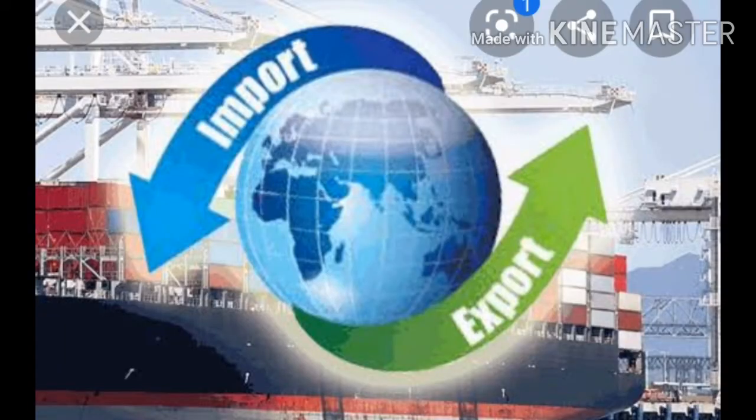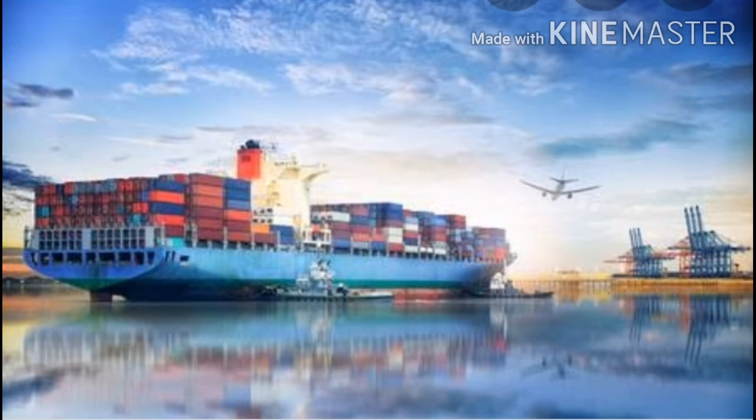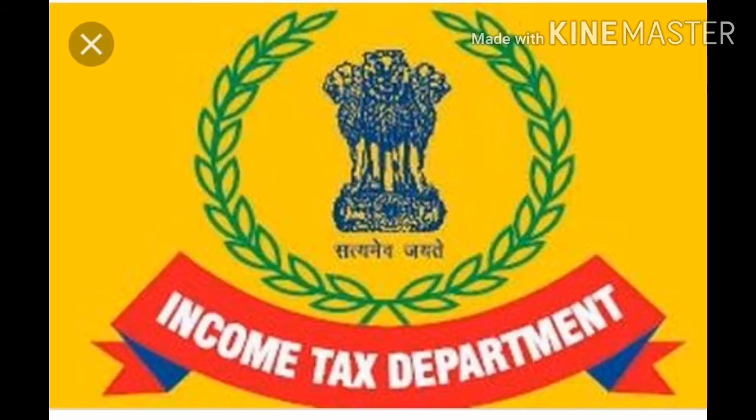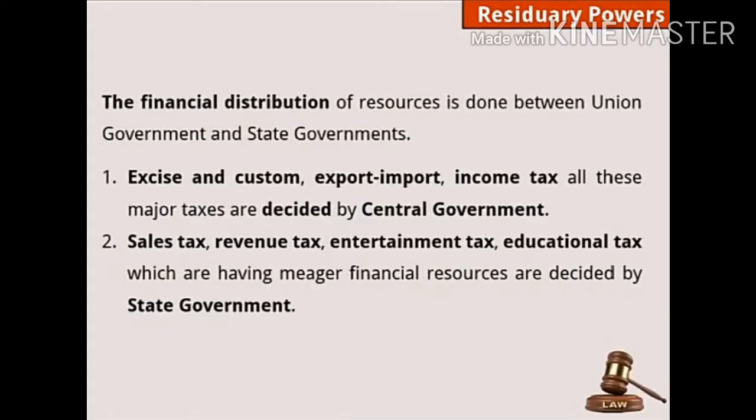Then income tax. All these major taxes, the big taxes, are decided by the central government. So the central government collects excise and customs, export and import duties, and income tax. You have to remember these 3 taxes: excise and customs, export and import, and income tax. These are the financial resources of the central government. From these taxes the central government is earning.